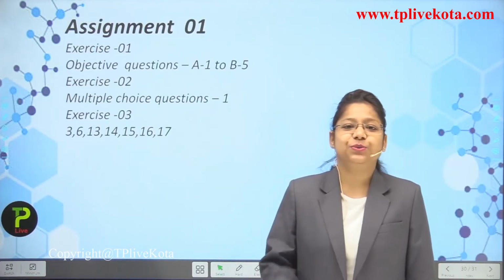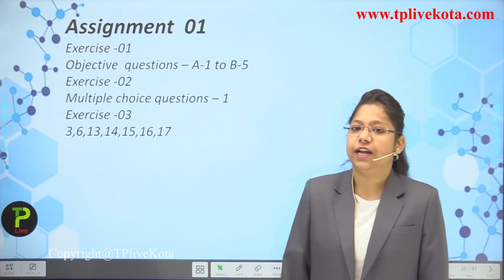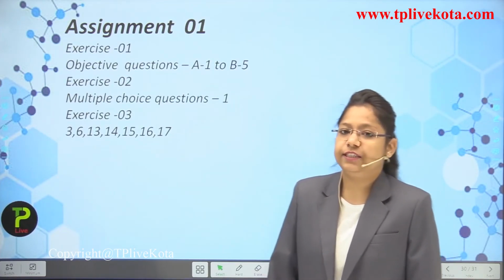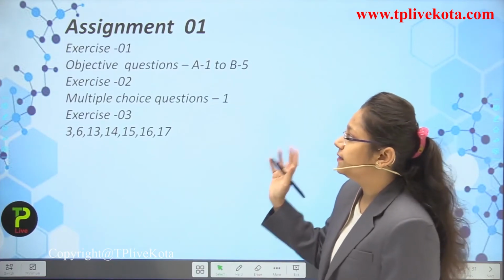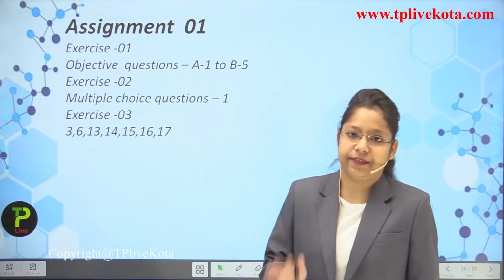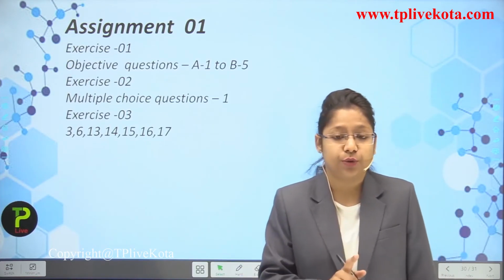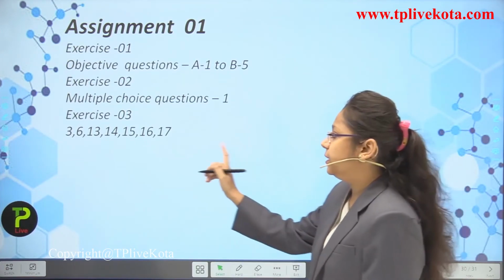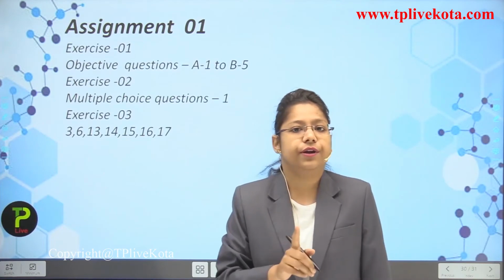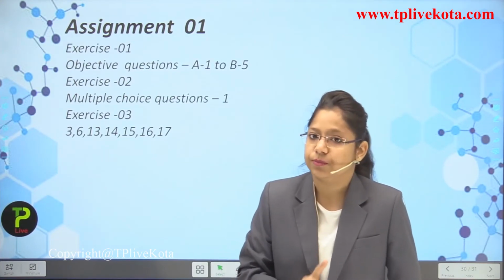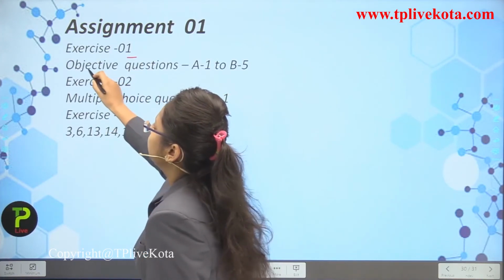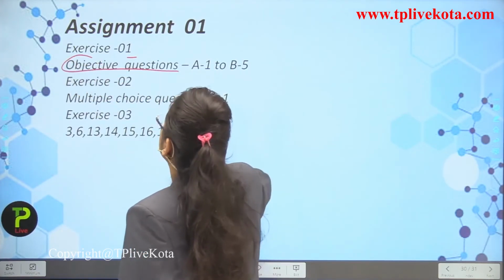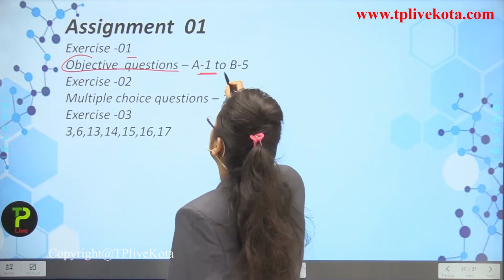Okay, now students, there is a very small assignment for you all. This is assignment number 1, in which I have mentioned exercise number 1, 2 and 3. I am just reading the questions which you have to solve. I have written the question numbers over here, so you have to solve only those questions from the module. First is exercise number 1, in which you have to solve only the objective questions ranging from A1 to B5.